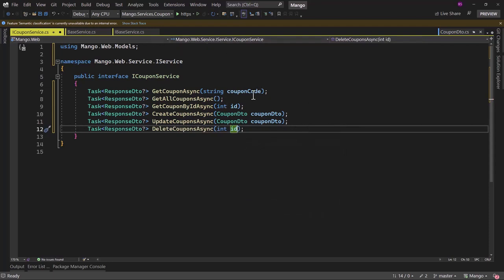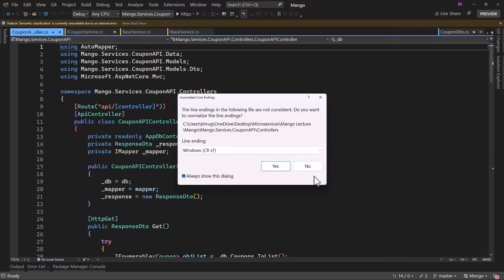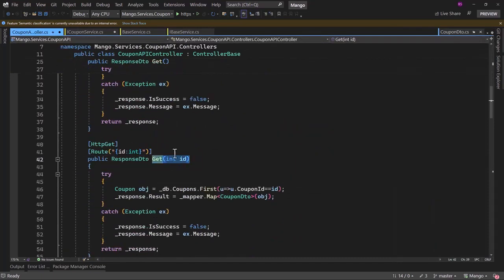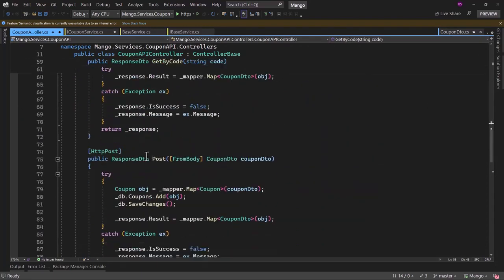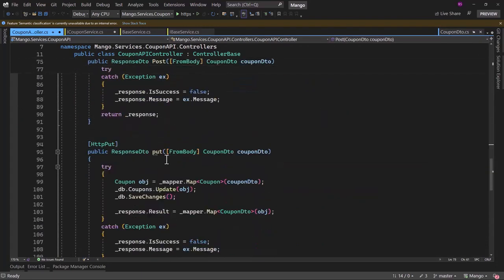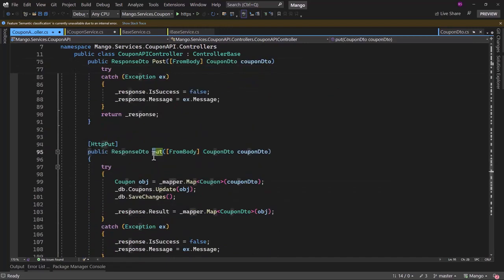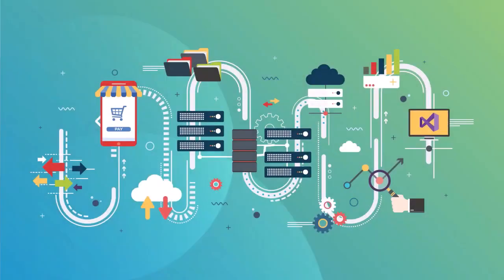If you are confused about what will be the parameter here, you can always open the coupon API controller, and you can notice that when we are getting all, we do not have any. Getting individual, we have the ID. Get by code, we need the code here. When we are creating, we have CouponDTO. When updating, we have CouponDTO. And delete, we only have the ID. Let me make this a put request, and that looks good. With that, we have created the interface for our coupon service.